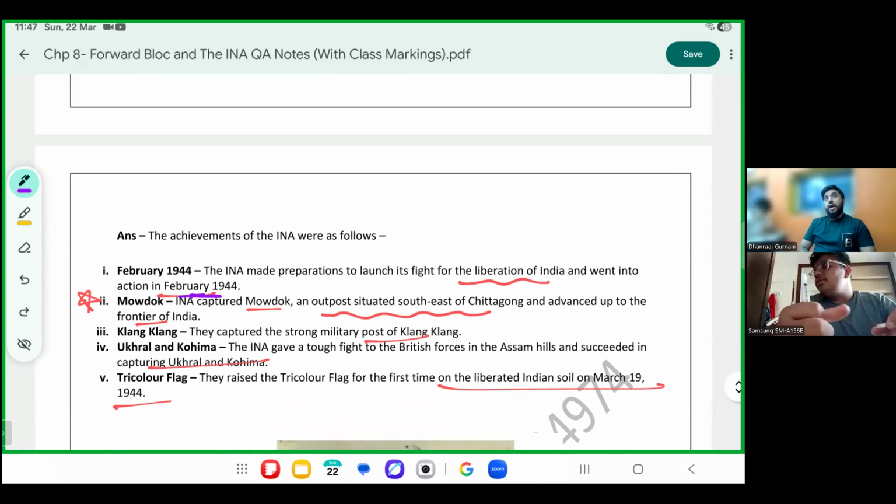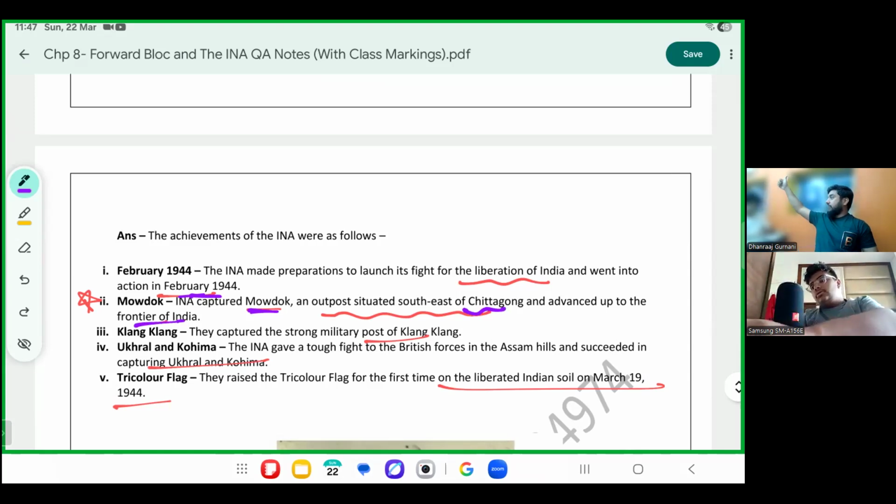What did INA do? It is not that INA did not win anything. INA won a lot of places. INA captured Modoc. Modoc was an outpost situated in the east southeast of Chittagong. And now INA was advancing towards the border of India. So INA won Andaman Nicobar Islands. INA wins Modoc. INA wins Klang Klang. INA also won the strong military post of Klang Klang. All this was in East India.